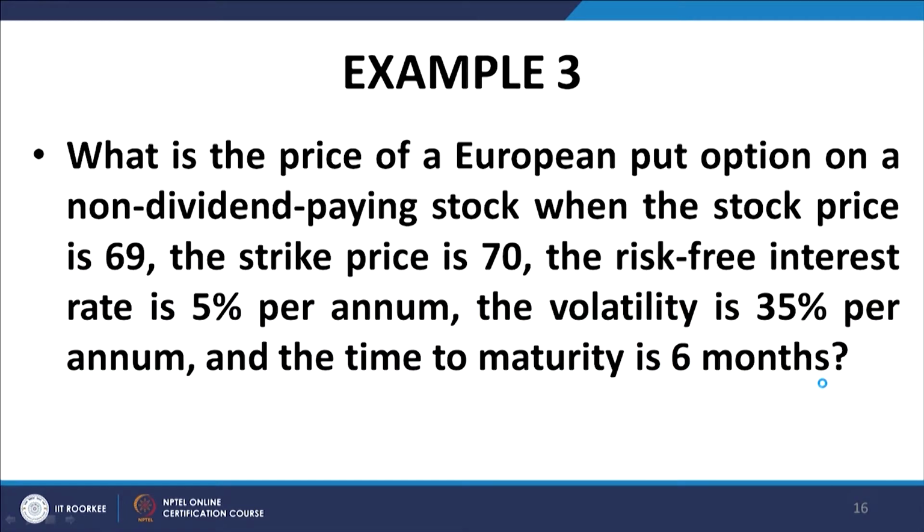What is the price of a European put option on a non-dividend paying stock when the stock price is 69? This is S naught, strike price is 70, this is k, risk free rate r is 5%, volatility sigma is 35%, and maturity is 6 months, that is 0.5 years.